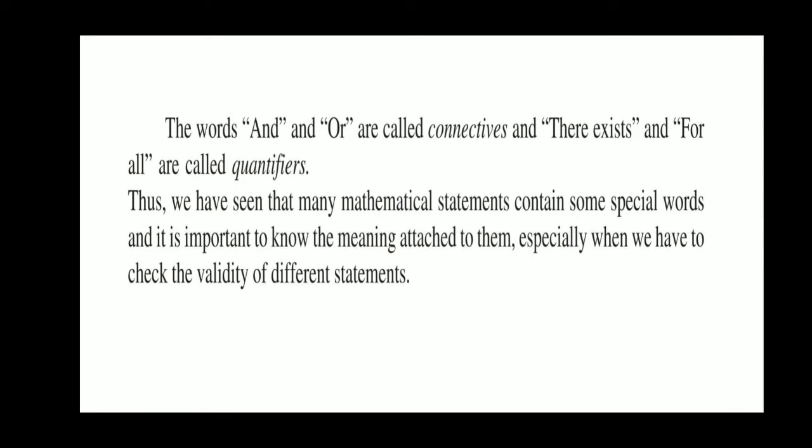Any mathematical statement may contain "and", "or", "there exists", "for all", and may contain any other word which combines two or more components of a compound statement, and each and every word has a different meaning with its attached component.